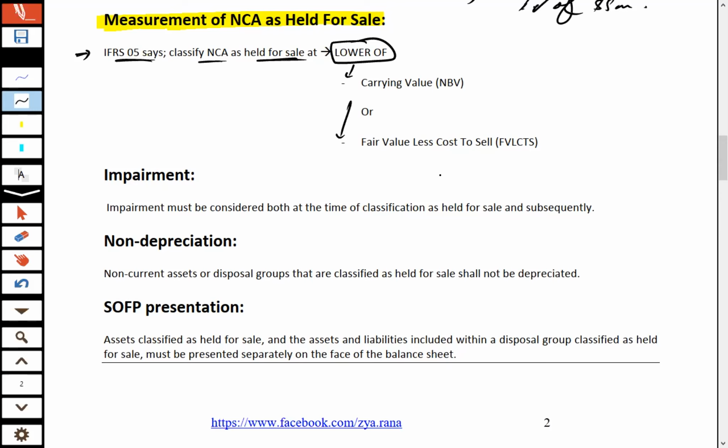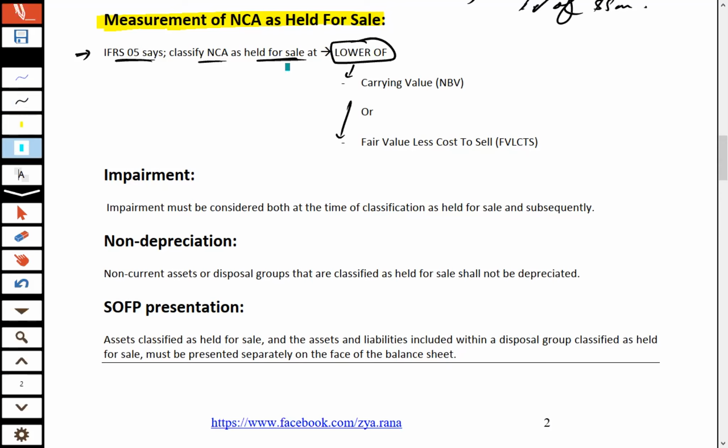Carrying value is the net book value, and fair value less cost to sell is the active market value. It is the value equal to net cash flows, because when we dispose of the asset, an entity may incur a few costs like legal cost, transaction cost, or commission agent cost. That cost is deducted from the disposal proceeds, so a net disposal proceed is calculated. That net disposal proceed is considered as fair value less cost to sell.